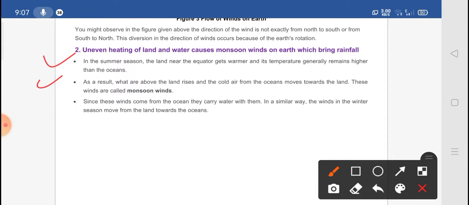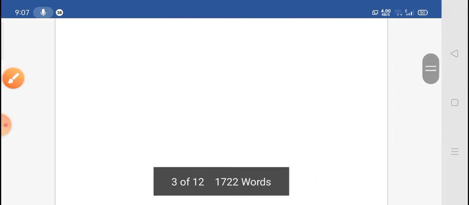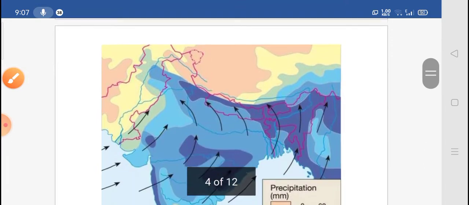As a result, what happens? The air above the land rises, and the cold air from the ocean moves toward the land. So these winds are called monsoon winds, right? And since these winds come from the ocean, they carry water with them. In a similar way, the winds in the winter season move from the land toward the ocean, right? So in this way we get the cool or warm air.